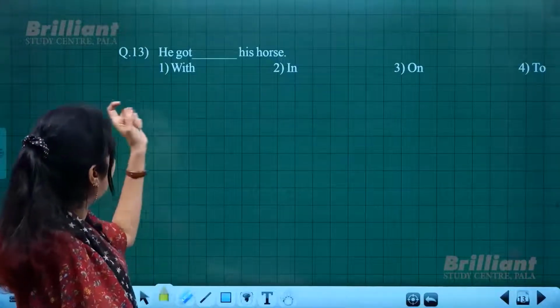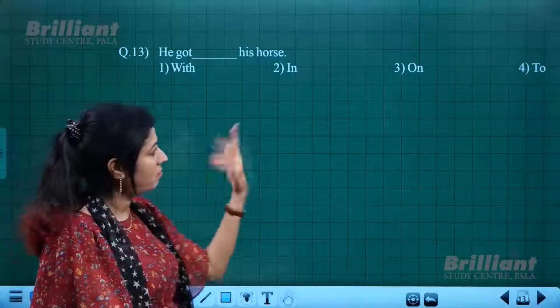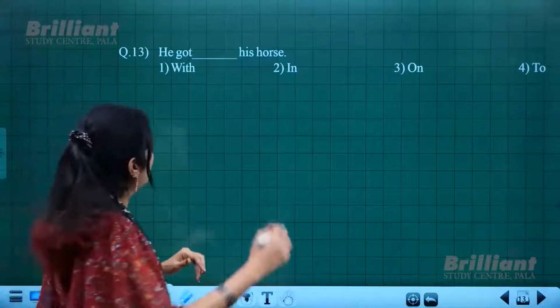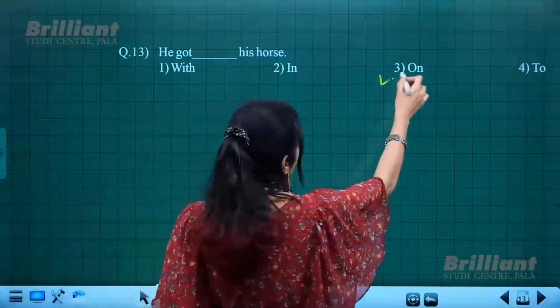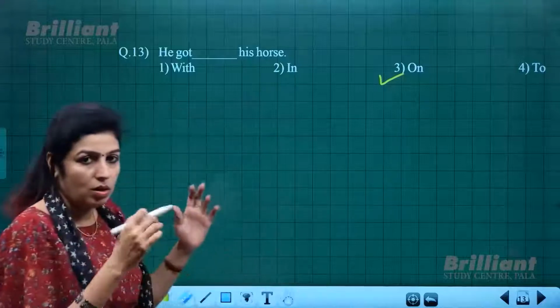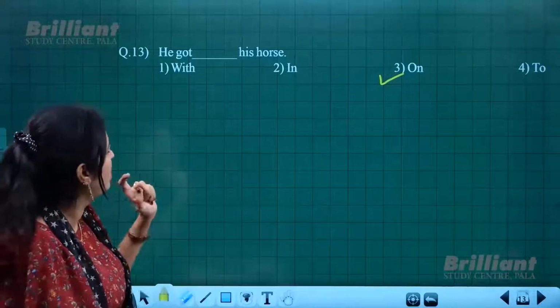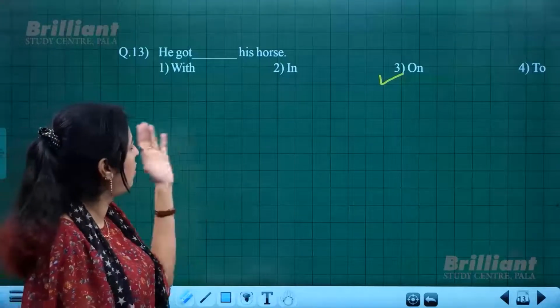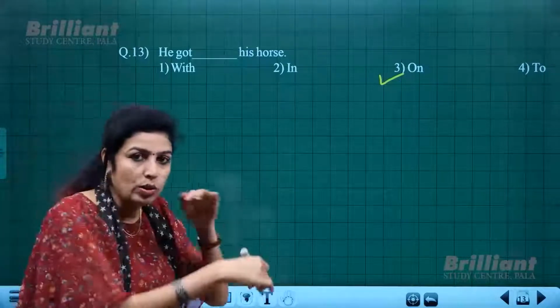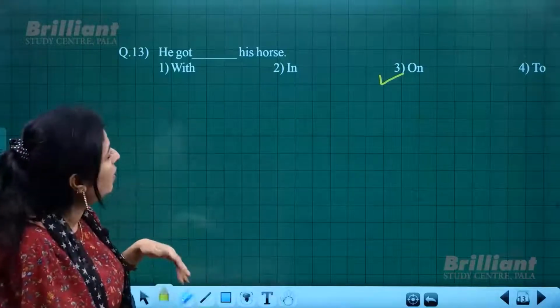Now, "he got dash his horse." Obviously it is "he got on his horse", he climbed on. That is the meaning. He got on his horse, not he got with his horse or in. You can't go inside the horse, right? Then on and to.